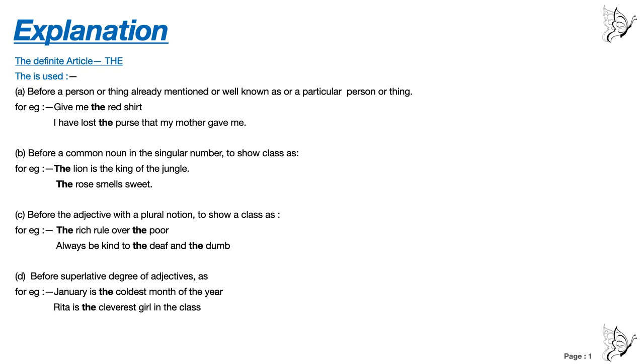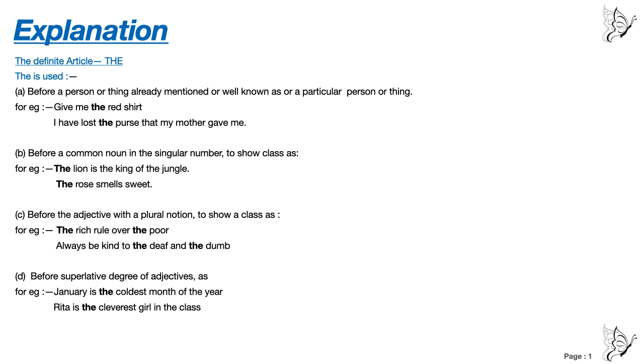So what is written? Before a person or thing already mentioned. If a red shirt is already mentioned in the first line, at that time you will use "a" or any other article. And if you have to talk about the same thing from the second line, then you will use "the".